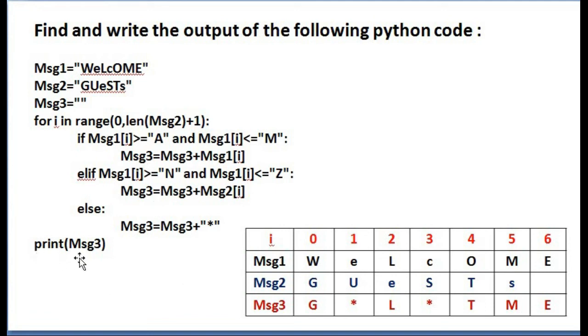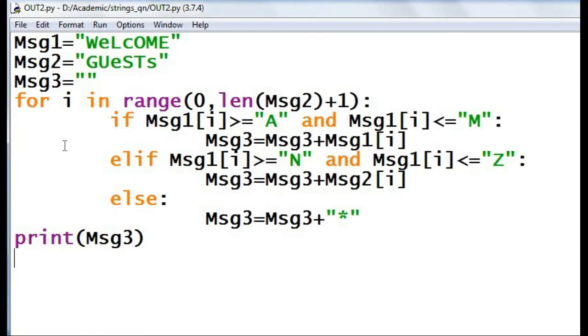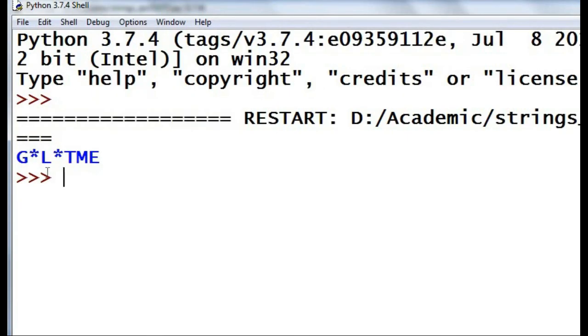What is the? Print MSG3. What is there in MSG3? G star L star TME. G star L star TME. Okay, we will execute the program. Here is our program. Let me execute it. G star L star TME.